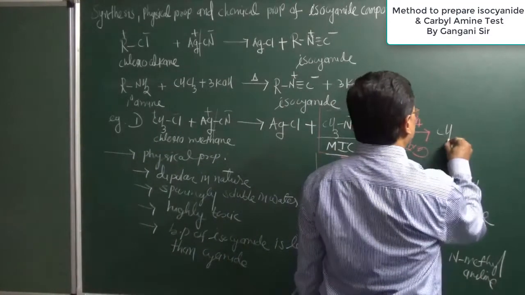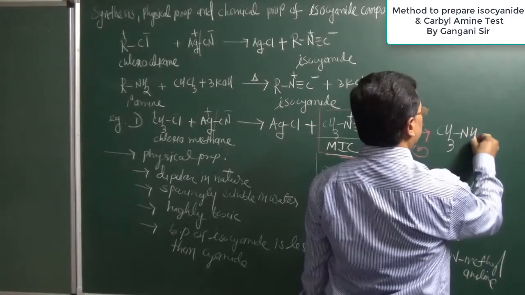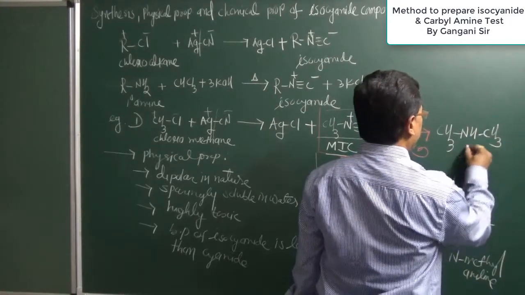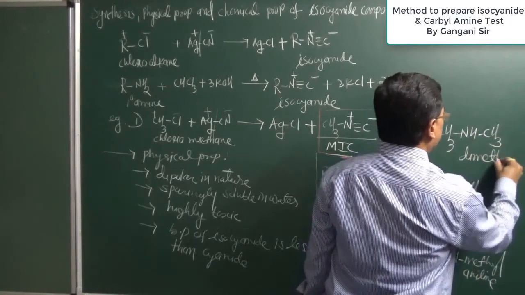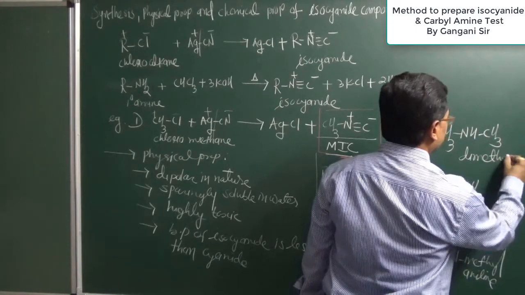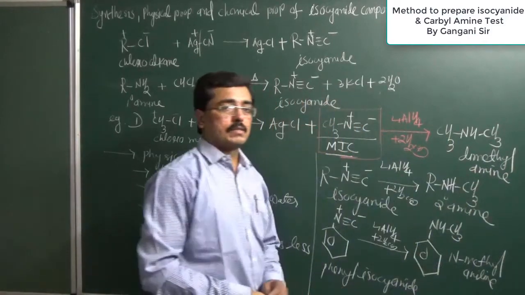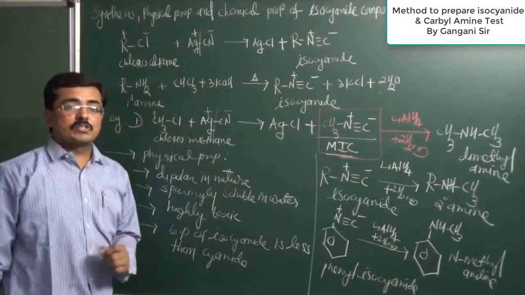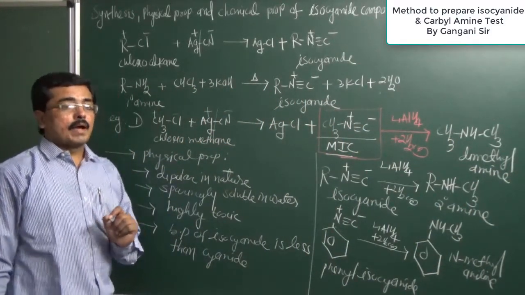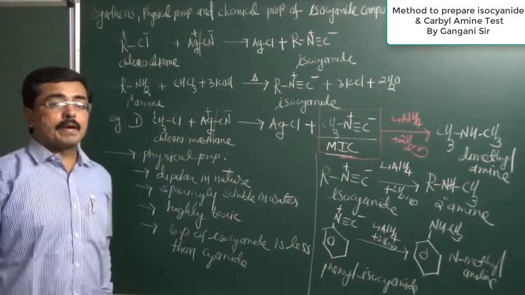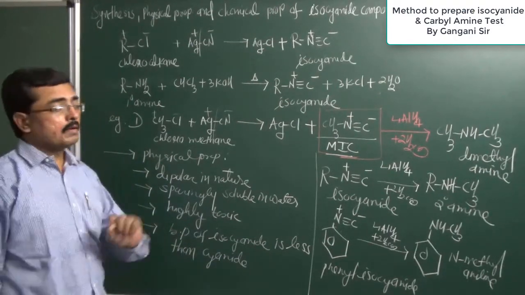So reduction of this structure also gives us an amine, and the name of this structure is dimethyl amine. So in this lecture we have discussed that isocyanate compounds can be prepared by using 2 different methods.